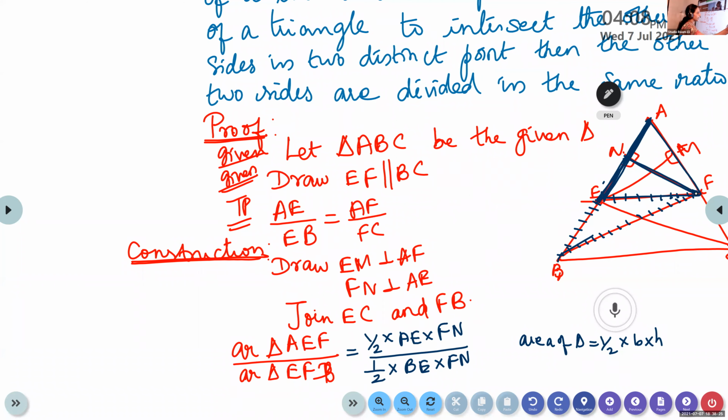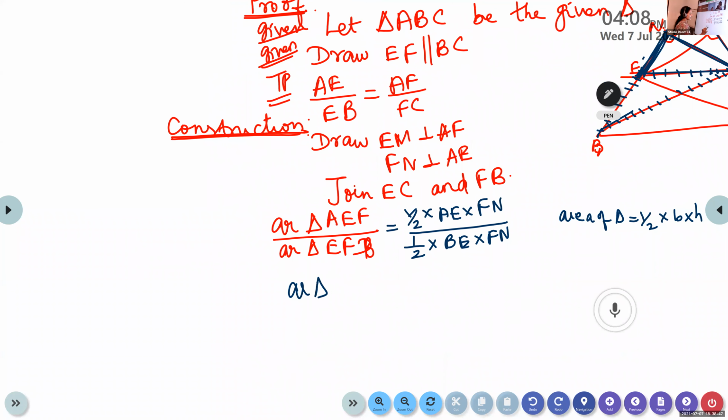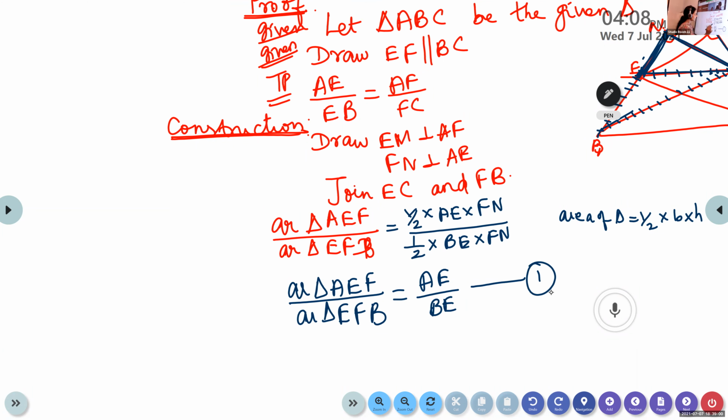And for the triangle BEF, base is BE and which is the altitude? The same altitude. With the same altitude, we are writing FN is the altitude. Now here, half will get cancelled. FN will get cancelled. So what we will get? Area of triangle AEF by area of triangle EFB is equal to AE by BE. Name this as equation 1. Write this within the box and name this as 1.